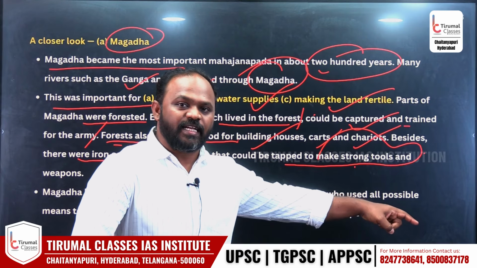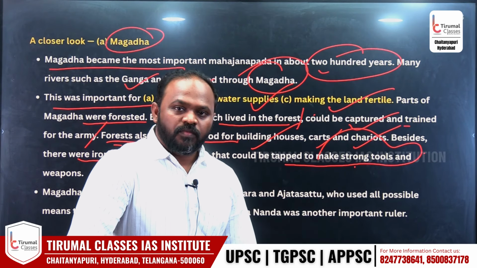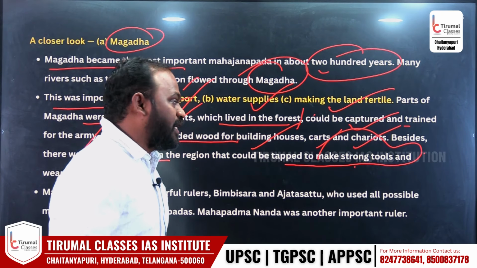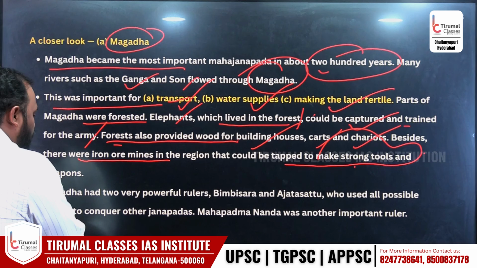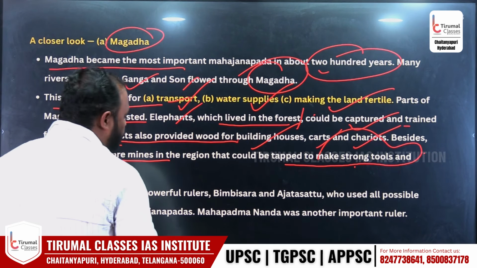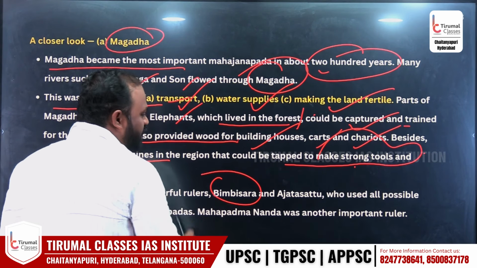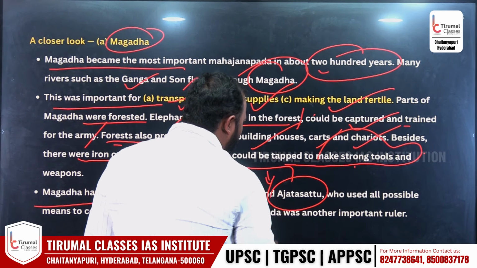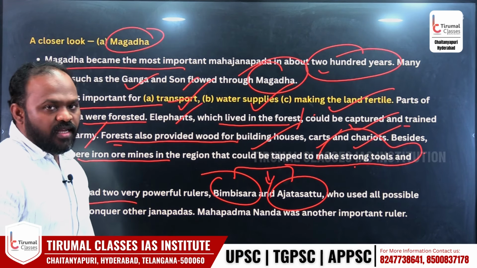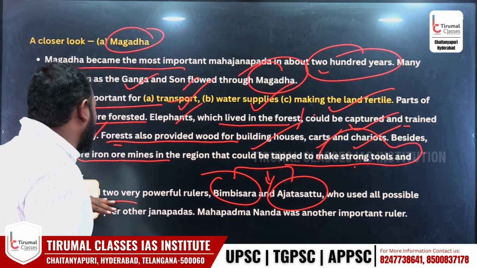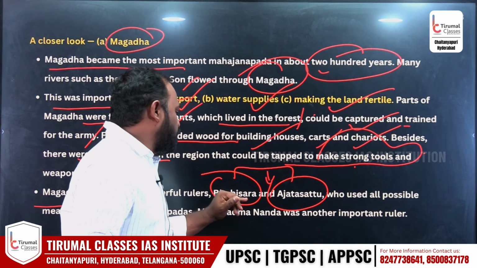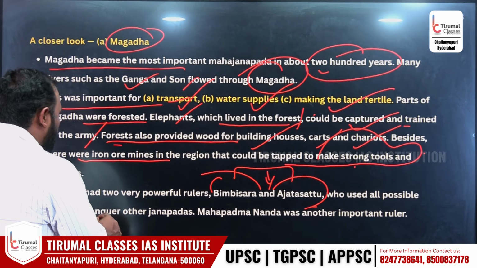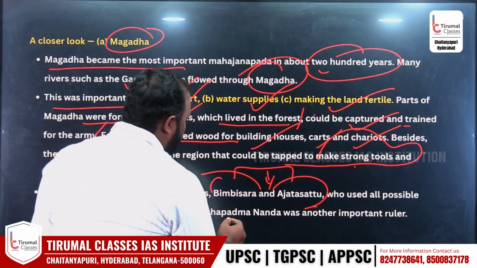Tools can be used for agriculture like iron plow, and weapons can be like a sword, shield and all kind for better army techniques and defense mechanism. Magadha had two very important rulers. One is called Bimbisara, next one Ajatasatru. Upcoming lectures లో వస్తారండి. బింబిసార, అజాతశత్రు. అంటే మగధాలో ఉన్న రూలర్స్లో ద మోస్ట్ పవర్ఫుల్ రూలర్స్ బింబిసార, అజాతశత్రు, who used all possible means to conquer the Janapadas.